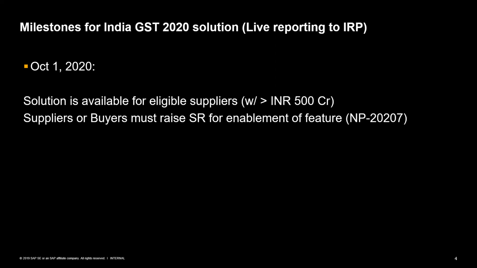So the first milestone that we have seen is from October 1. The solution is available for eligible suppliers with a turnover of more than 500 crores of rupees. This regulation is mandated, and the invoices have to be reported live. There was a relaxation provided by the tax authorities, that the invoices could be created in the as-is way, in the current manner that they are creating. However, the invoices have to be submitted to the tax authorities within a period of 1 month after creation, right? So that's what we are seeing.